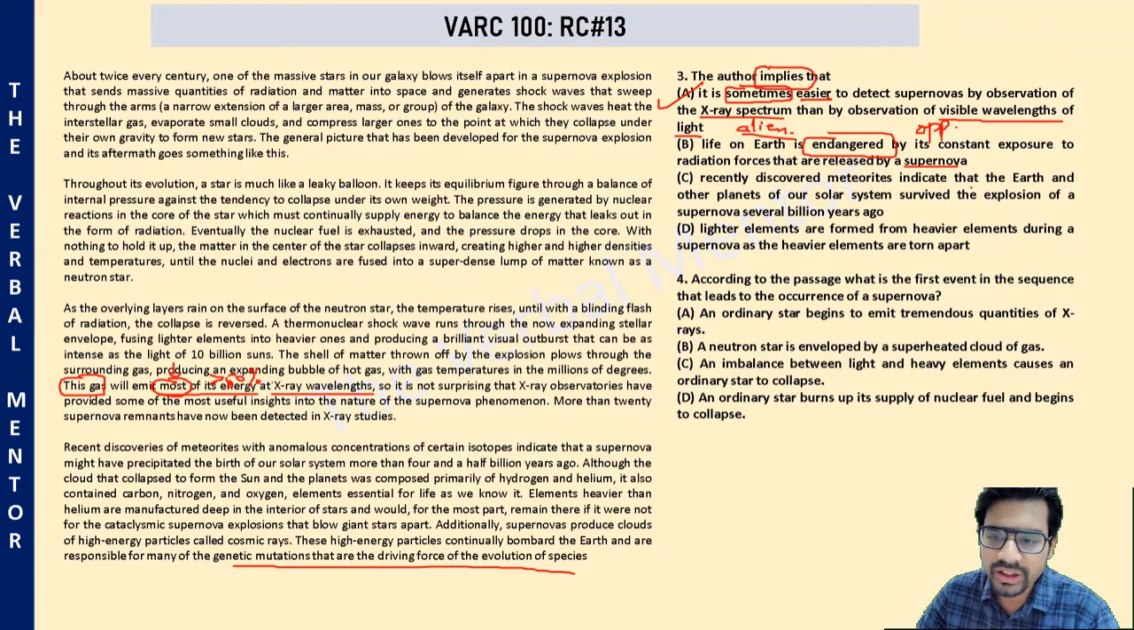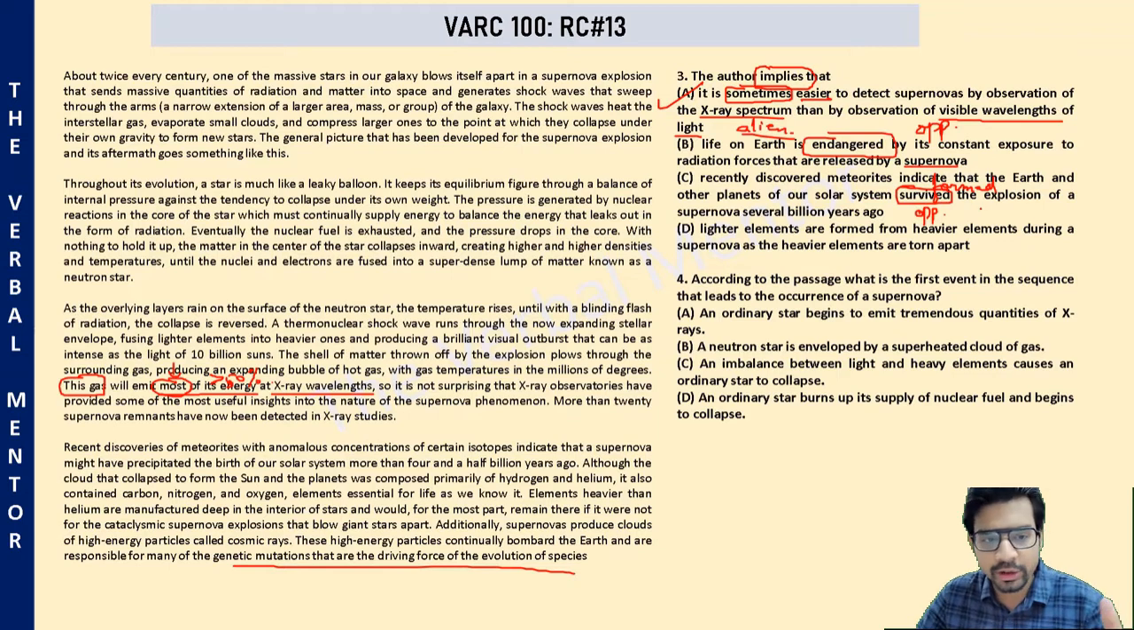Recently discovered meteorites indicate that Earth and other planets of our solar system survive the explosion of supernova. Wait, it is also opposite. Recent discoveries suggest that Earth and other planets of our solar system were probably formed because of supernova explosion rather than they survive. So this is also opposite.